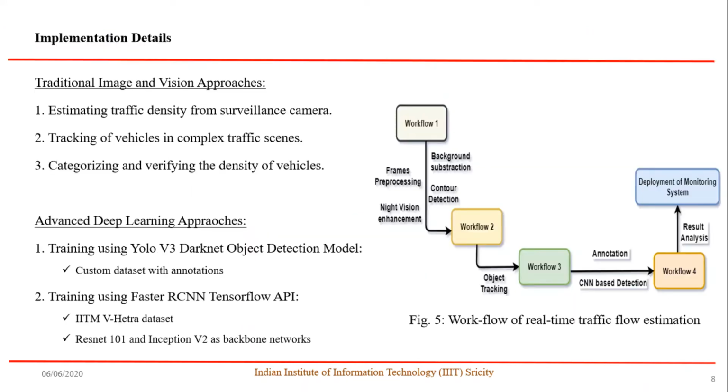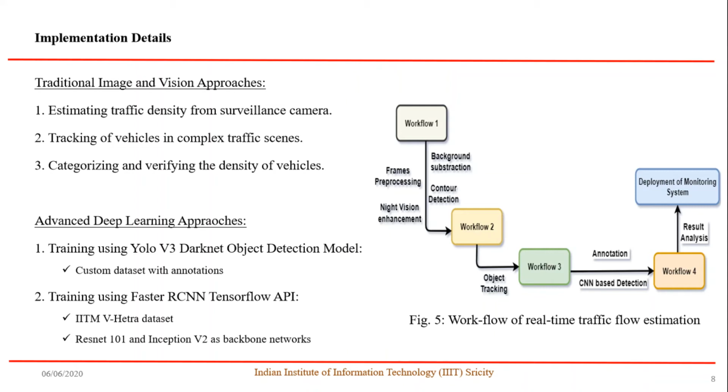As shown in figure 5, it details the process flow for an efficient and dynamic real-time traffic monitoring system. Typically, this involves application of background subtraction with morphological transformations on raw spatial data. Additionally, for better night vision enhancement, we have examined and utilized adaptive histogram equalization, gamma correction and contrast limited adaptive histogram equalization, CLAHE, correction mechanisms for enhancing the contrast levels. The pre-processing methods on raw data include centroid based tracking and also vehicle detection using contour detection.